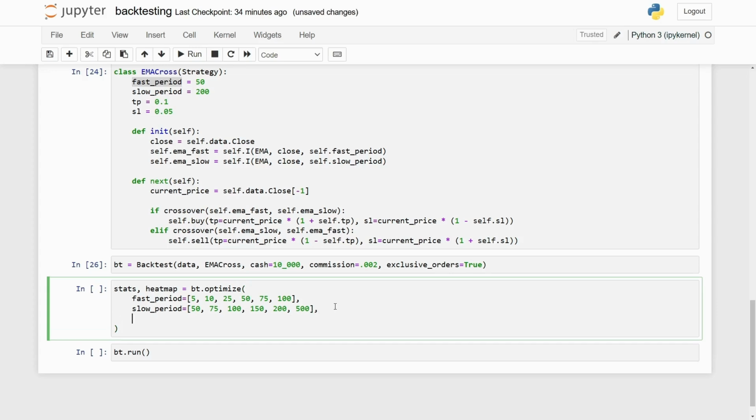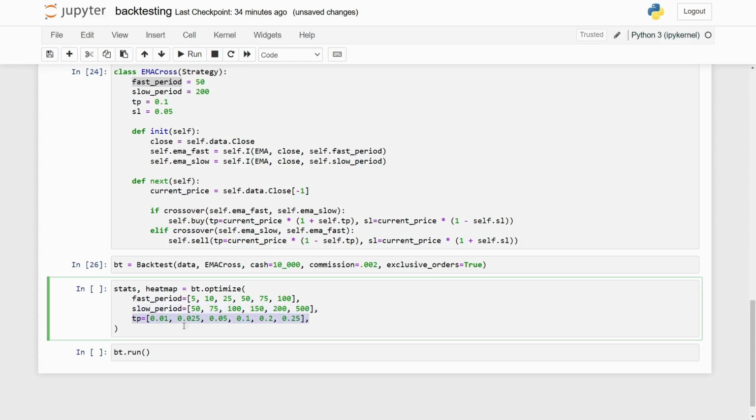And then we have our take profits. So let's go with 0 points, let's say 2.5%, 5%, 10%, 20%, 25%. Let's add a 0 point. Let's add a 1% as well.